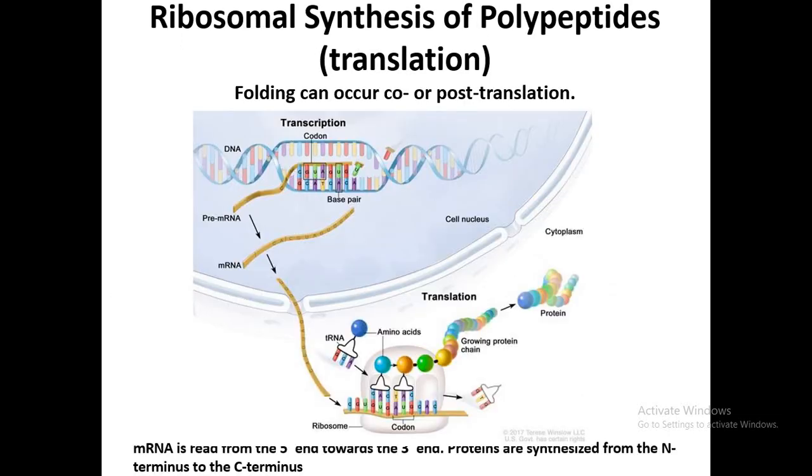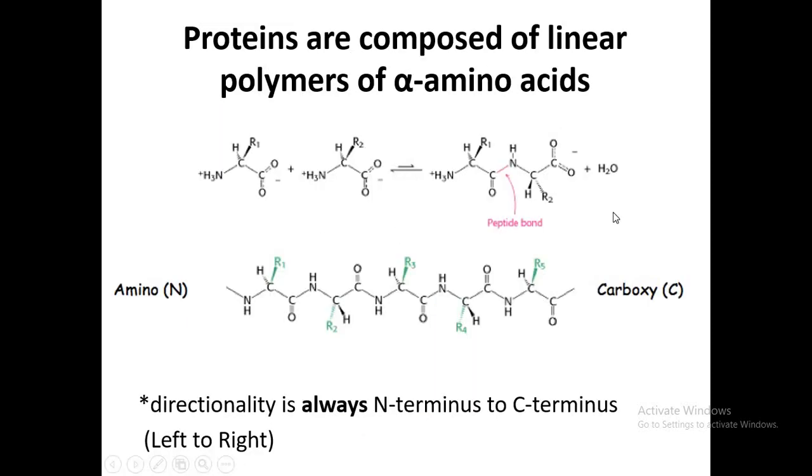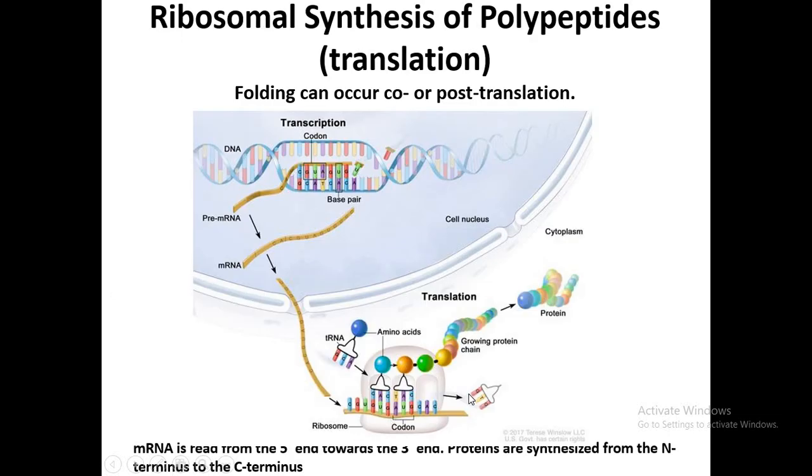But the basic question here is how this reaction takes place by which the amino acids join together and form a polypeptide chain. Actually this reaction takes place in the cell cytoplasm.